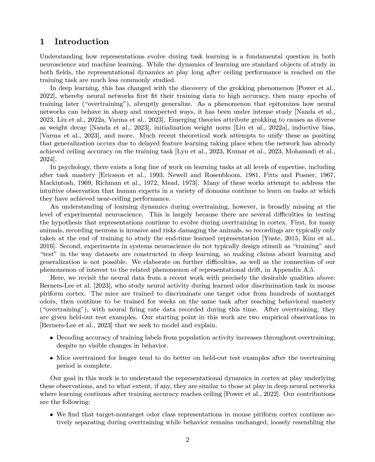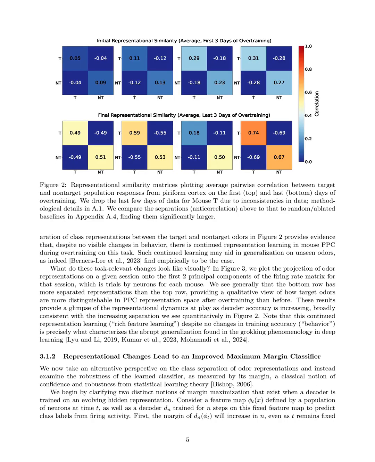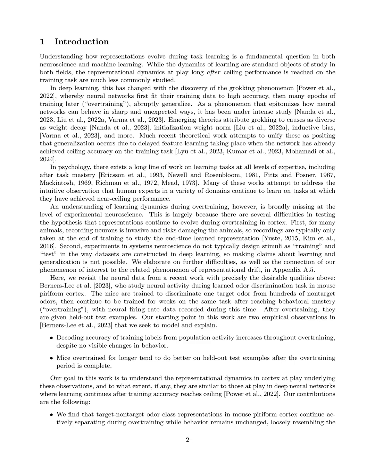This suggests that even after reaching ceiling performance, the neural representations in the mouse piriform cortex were still evolving, which aligns with the hidden progress phenomenon observed in deep learning. Furthermore, our findings imply that this continued representation learning may enhance generalization on unseen odors, as evidenced by improved performance on held-out test examples after the overtraining period. Overall, these results provide a deeper understanding of the overtraining phenomenon, highlighting that learning dynamics can persist beyond behavioral mastery, akin to the Grokking phenomenon in deep neural networks.